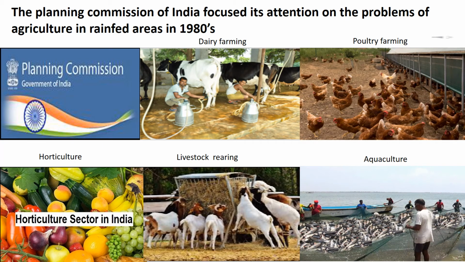The Planning Commission of India focused its attention on the problems of agriculture in rain-fed areas in 1980s. It initiated agro-climatic planning in 1988 to induce regionally balanced agriculture development in the country. It also emphasized the need for diversification of agriculture and harnessing of resources for the development of dairy farming, poultry, horticulture, livestock rearing and aquaculture.